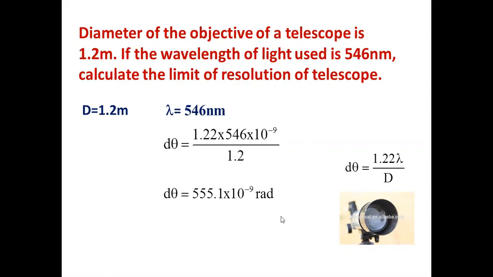That means this is radian, SI system. So what do you mean by this answer? I hope you can calculate it using a calculator. The meaning of this answer is, if two objects, whatever they are, whether it is two points